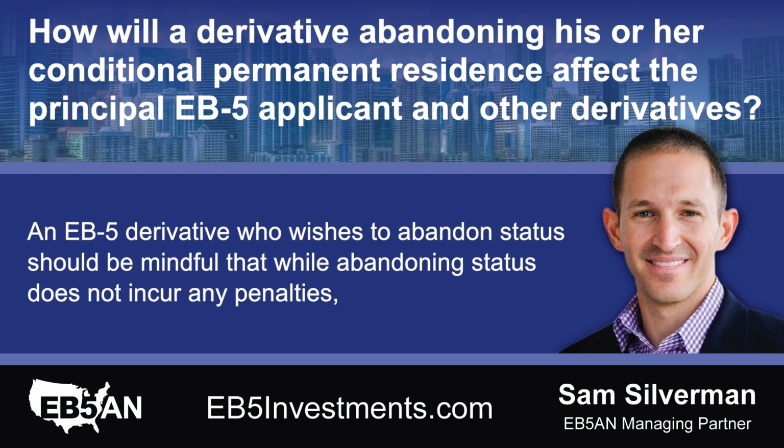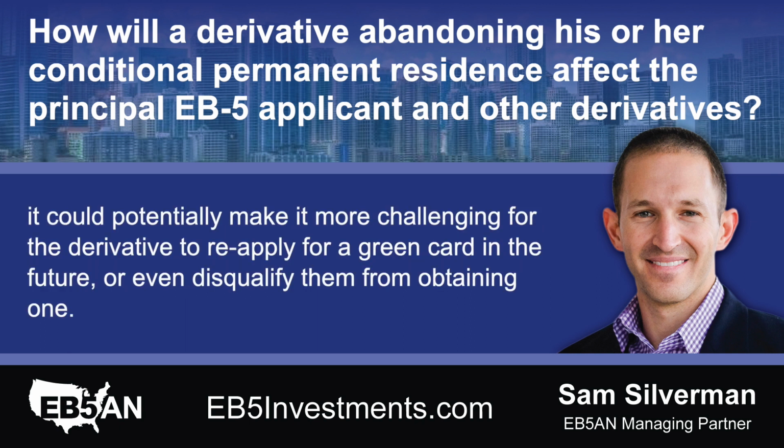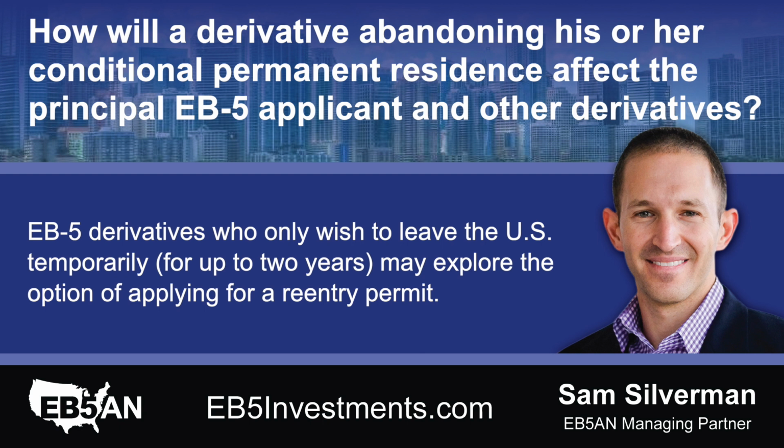An EB-5 derivative who wishes to abandon status should be mindful that while abandoning status does not incur any penalties, it could potentially make it more challenging for the derivative to reapply for a green card in the future, or even disqualify them from obtaining one. EB-5 derivatives who only wish to leave the U.S. temporarily, for up to 2 years, may explore the option of applying for a re-entry permit.